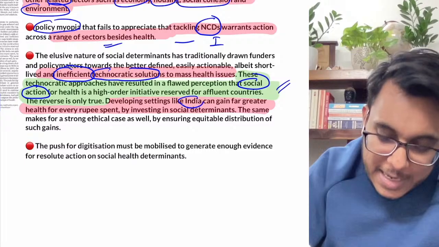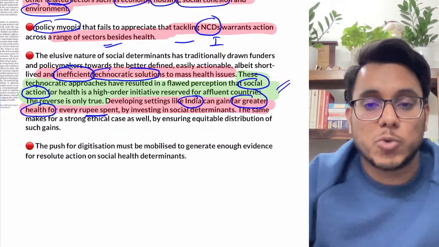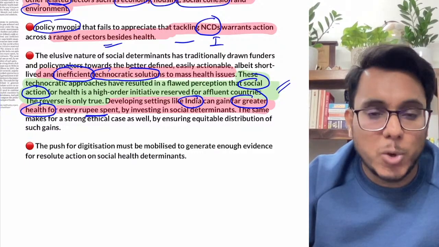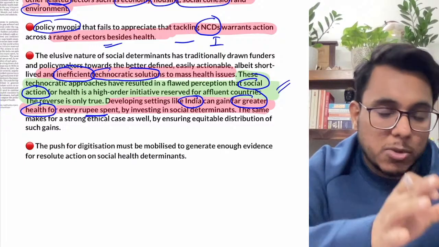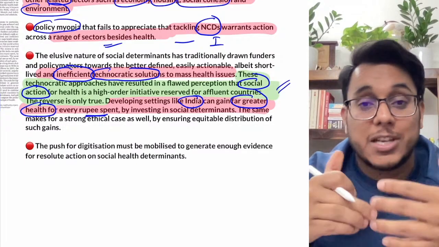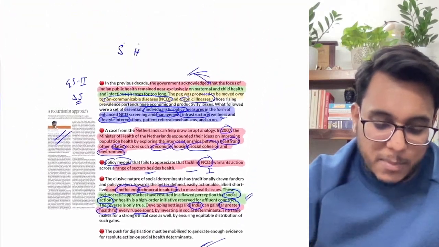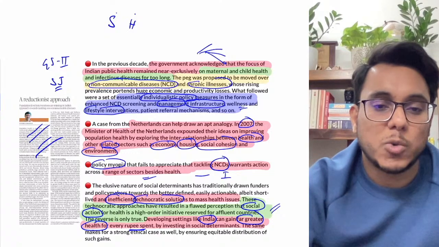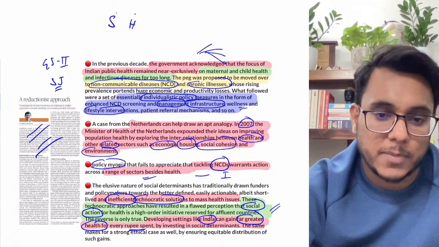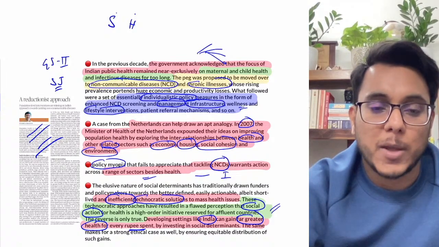Developing countries such as India can gain even greater if the health and the social reasons are identified. Every rupee spent can provide much more benefit if the social factors which actually impact health can be identified. So this is something that has been provided. Social health determinants need to be identified. Government needs to conduct a study in this particular direction. Fine. So that is all about it. I hope you have understood it, and now we'll be moving to the next article.